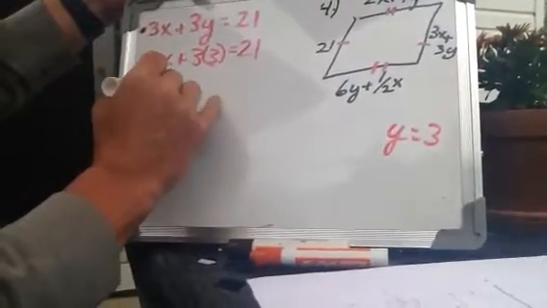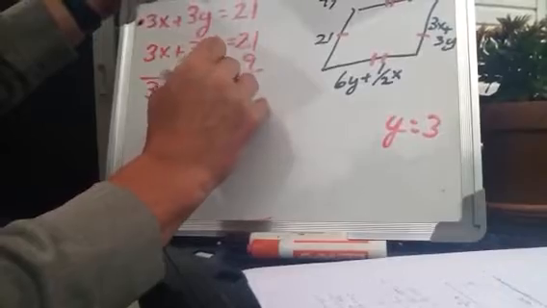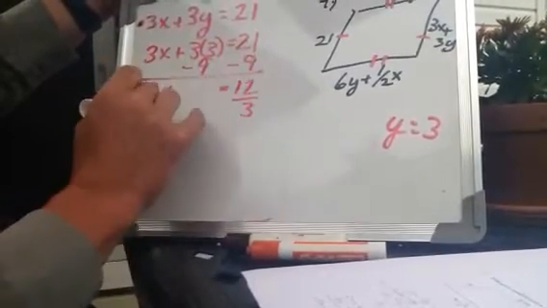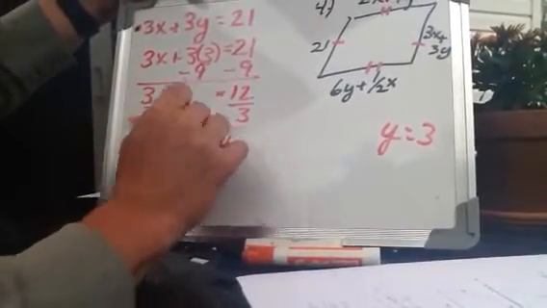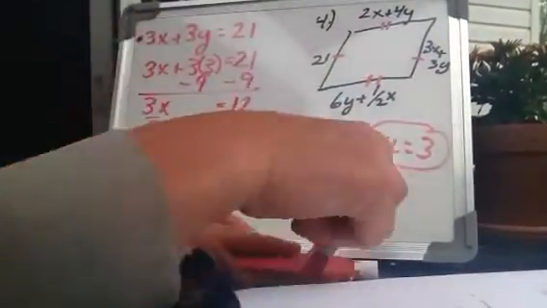So 3x plus 9 equals 21. 21 minus 9 is 12. Divide by 3. X is 4. Okay, so x is 4, y is 3. Solved once we follow the rules.